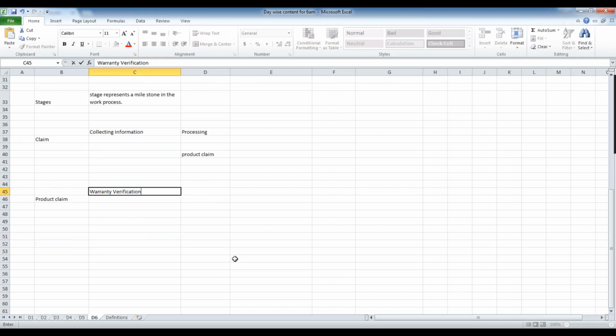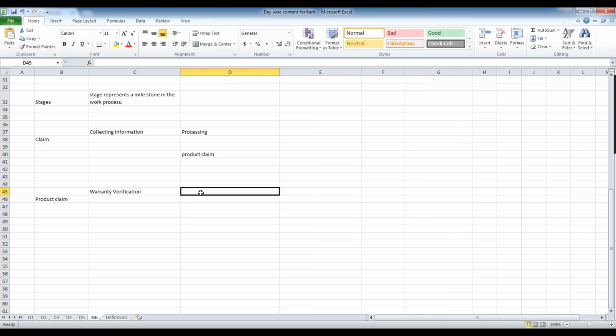In the warranty verification, all the actions will be taken, like taking your proof of purchase, validating, and taking approval. Everything is taken care of in the warranty verification, and then they start the technical inspection. So once the technical inspection is over and you give the feedback, then you can go for replacement.